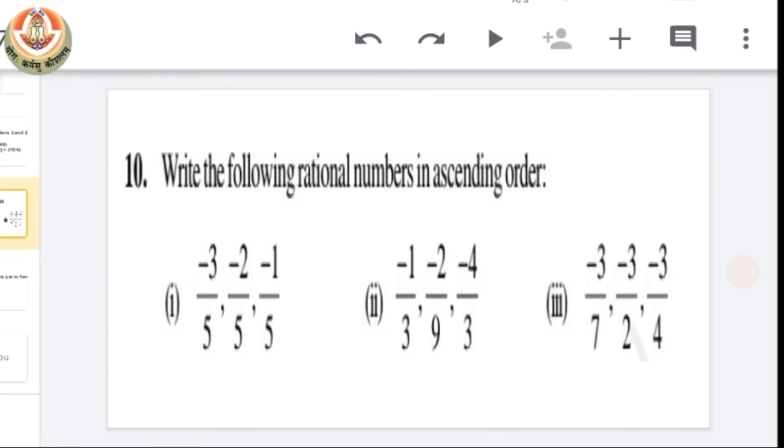The remaining questions of this exercise we will discuss in our next class, related to other topics. So the last question for this exercise and today's class is question number 10. Write the following rational numbers in ascending order. So see, indirectly they are asking to compare them first, then we have to arrange them in ascending order.